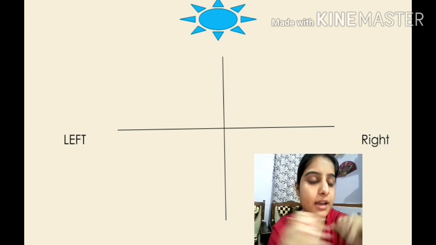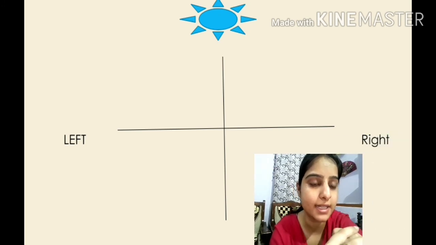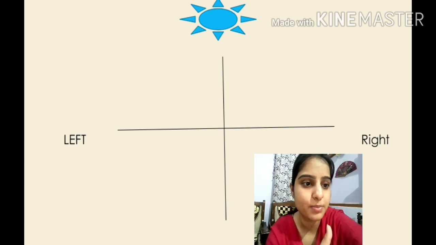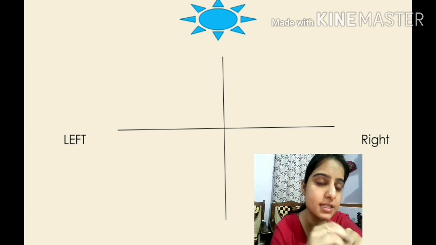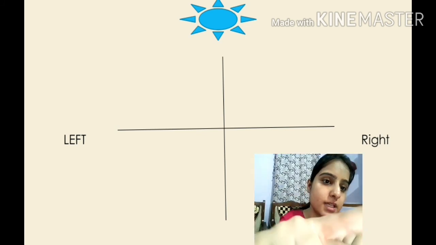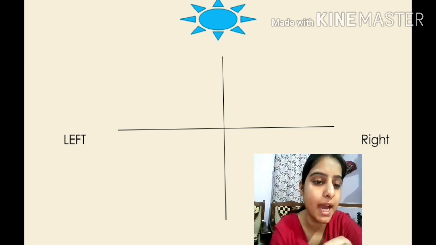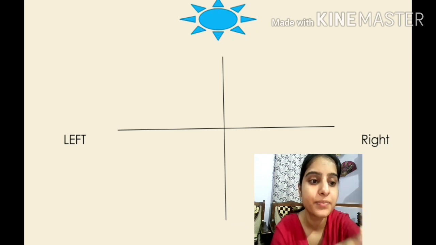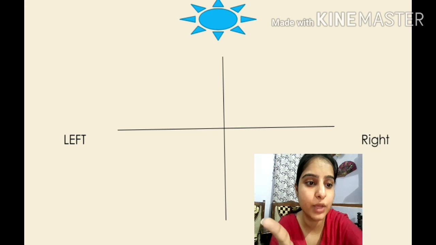So same here, children, for more understanding, you can see the sun rises in the east. In this picture you can see the blue color. Suppose this is the sun and the sun rises from the east. Then behind that, opposite to that will be what, children? West. Then the right side will be your south and the left will be your north. Is it clear?